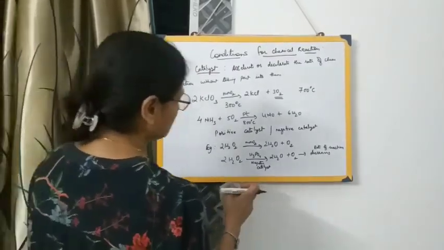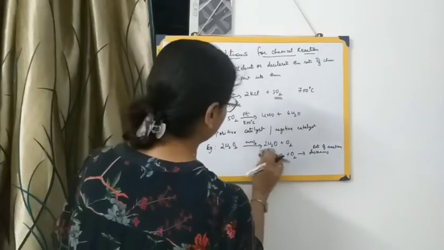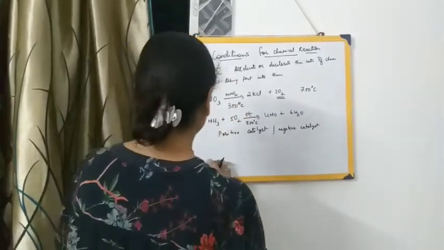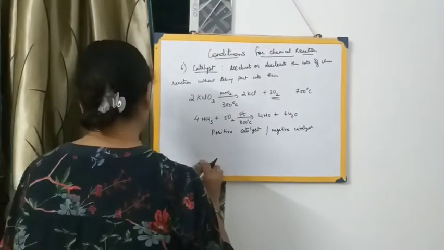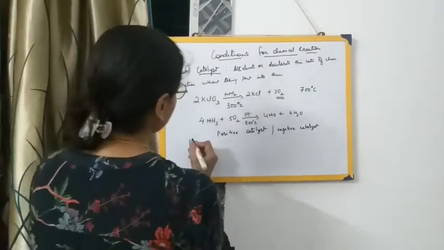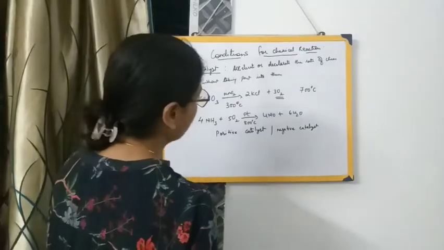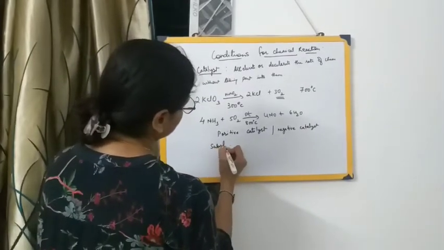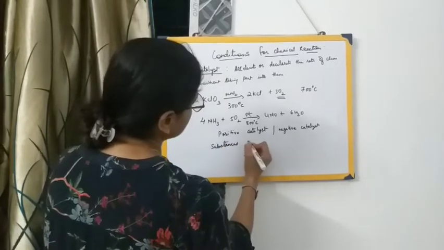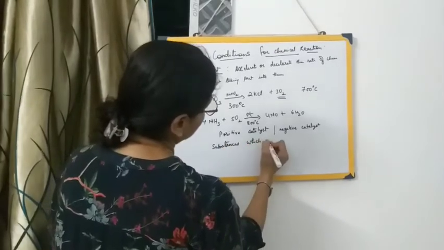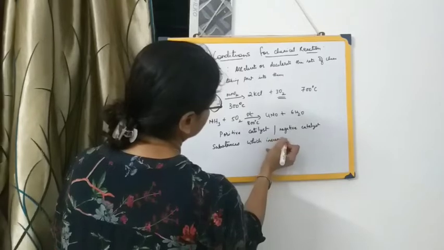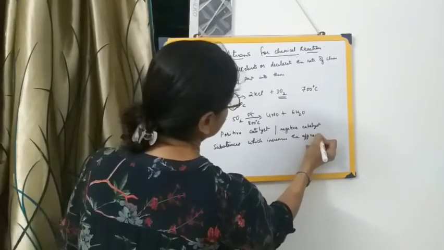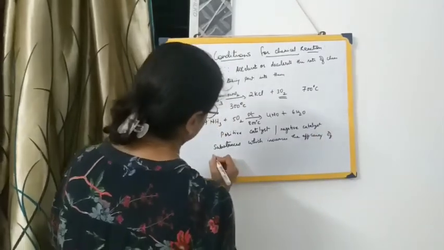there are certain substances which increase the efficiency of catalyst.